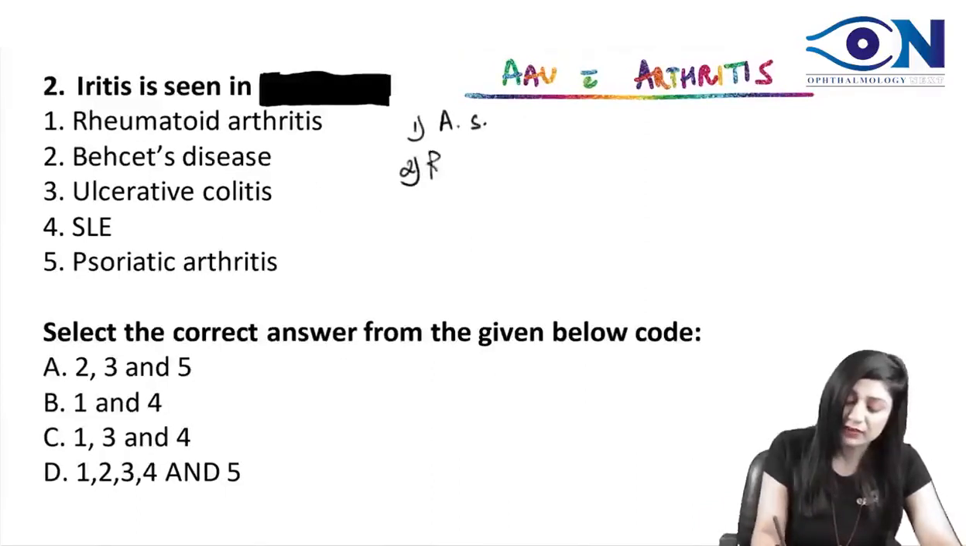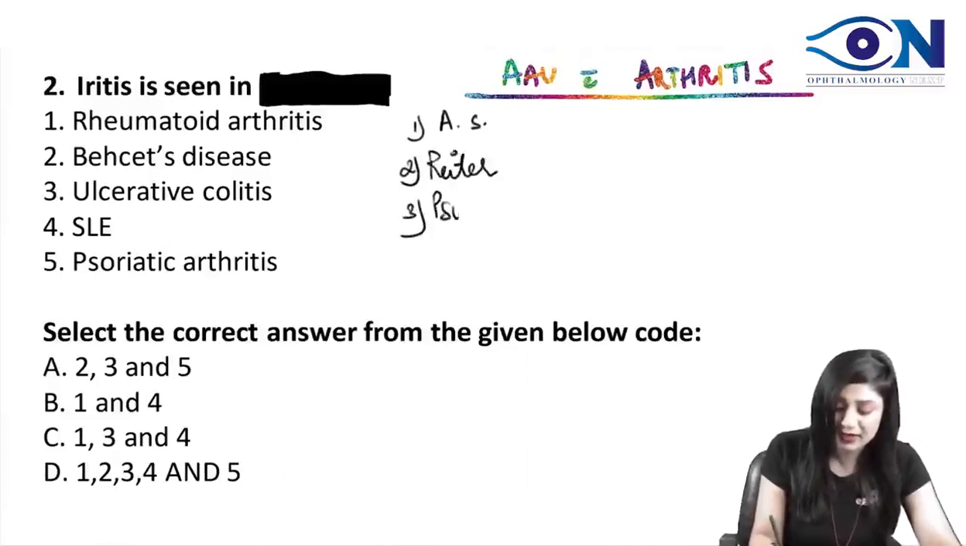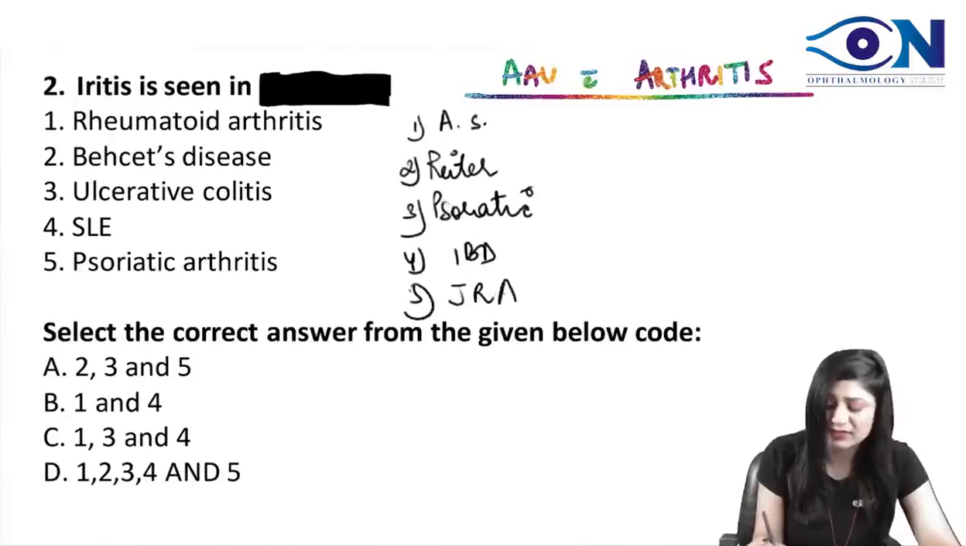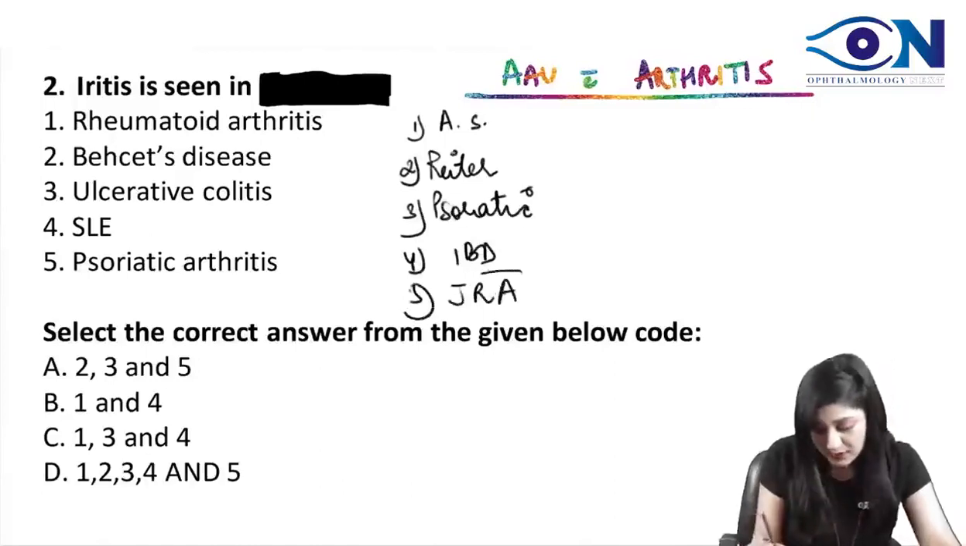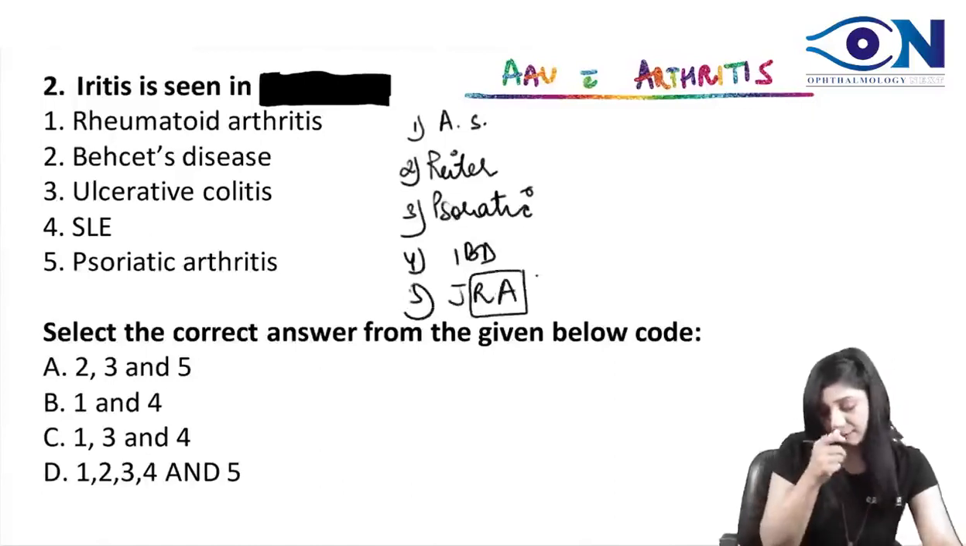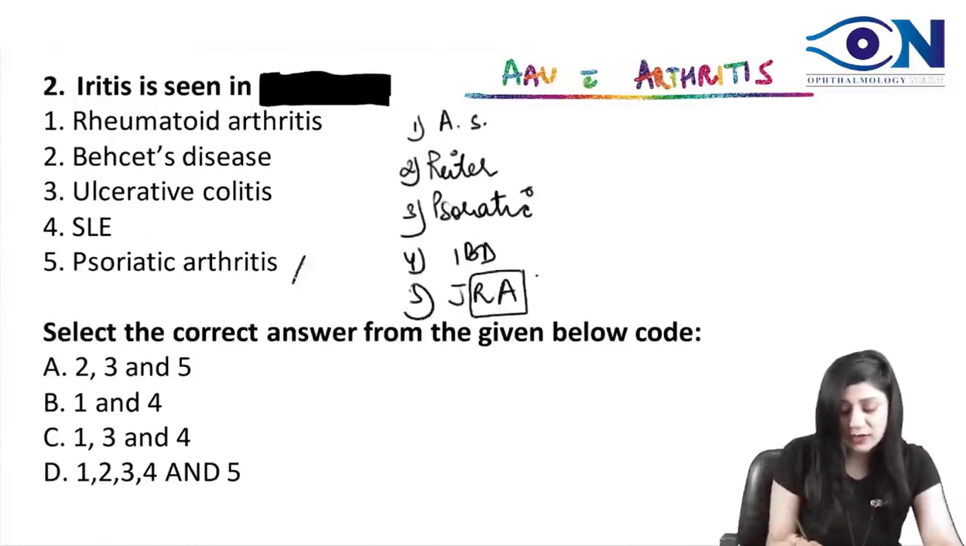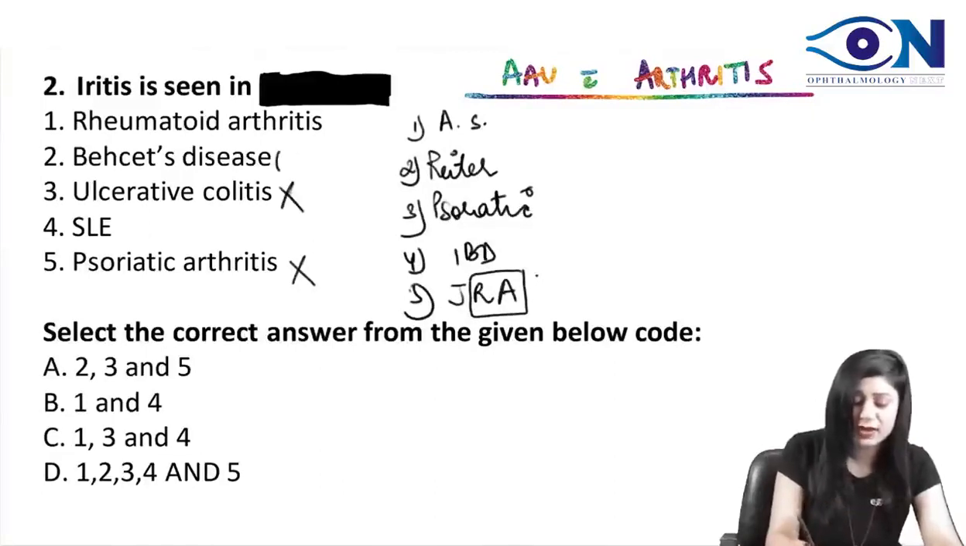I can have Reiter's. Reiter's can be there. We can have psoriatic arthritis. Psoriatic can be there. We can have inflammatory bowel disease, and then we can have the juvenile rheumatoid arthritis. So how can you say it is not rheumatoid arthritis? So psoriasis you may have, ulcerative colitis you may have, Behçet's disease you may have the triad, that you can have here also.